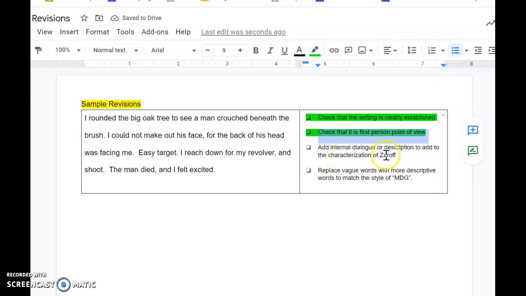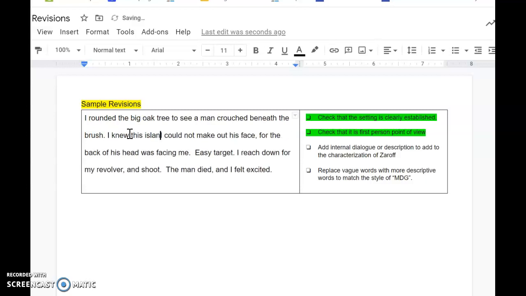I'm going to think about how I can add more dialogue or more description to help with the characterization of Zaroff. So I rounded the big oak tree to see a man crouched beneath the brush. I'm going to add a little bit of information about how Zaroff feels about where he is right now. So I'm going to add a few sentences here.